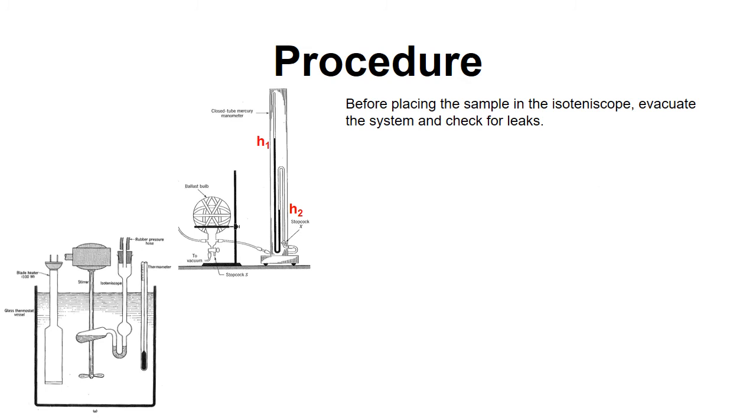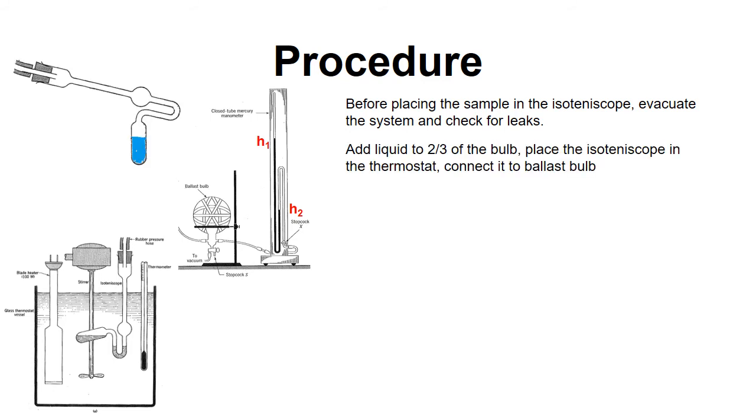Before placing the sample in an isoteniscope, evacuate the system and check for leaks. And then add the liquid to 2/3 of the bulb. Place the isoteniscope in the thermostat and connect it to the ballast bulb. Pump to sweep air out of the bulb for 4 minutes.